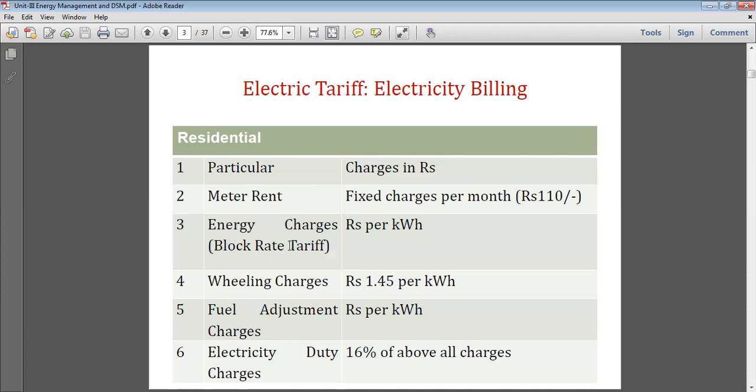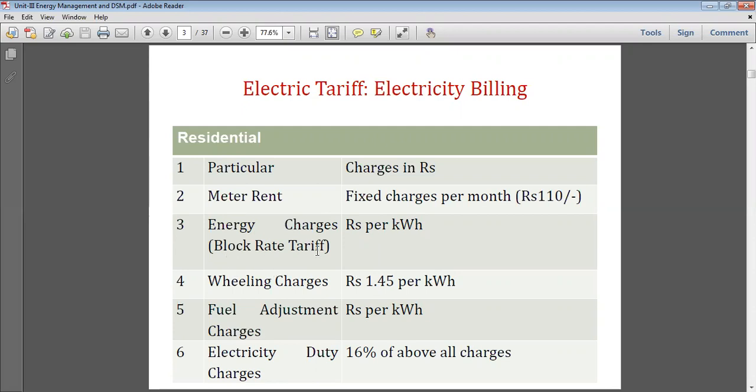Say, if you add the fixed demand charge per month plus energy charge plus billing charge plus fuel adjustment charge, the total of these four components multiplied by 16% is the electricity duty. So now it becomes the per month electricity tariff, or the per month electricity bill of a particular consumer.